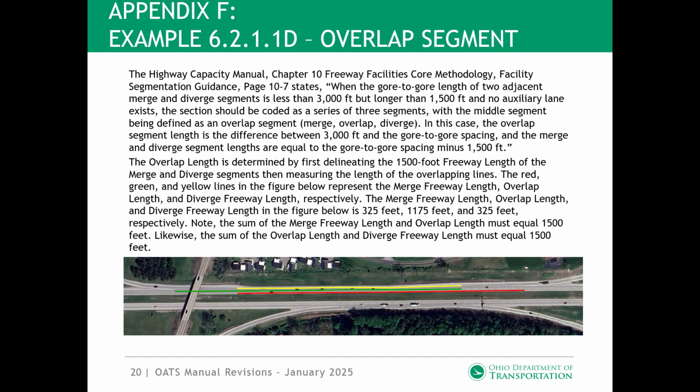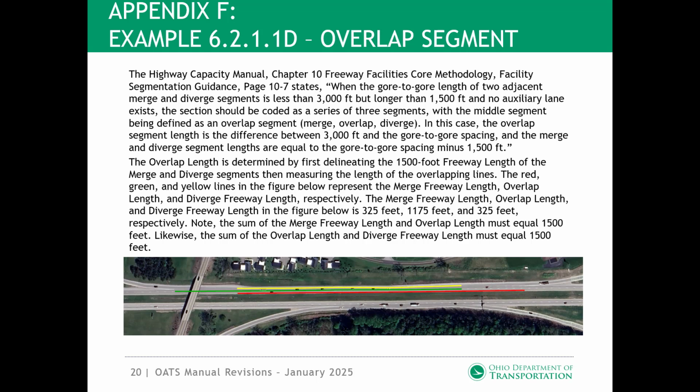Example 6.2.1.1d, overlap segment. The Highway Capacity Manual, Chapter 10, Freeway Facilities Core Methodology, Facility Segmentation Guidance, page 10-7 states, when the gore-to-gore length of two adjacent merge and diverge segments is less than 3,000 feet, but longer than 1,500 feet and no auxiliary lane exists, the section should be coded as a series of 3 segments, with the middle segment being defined as an overlap segment.